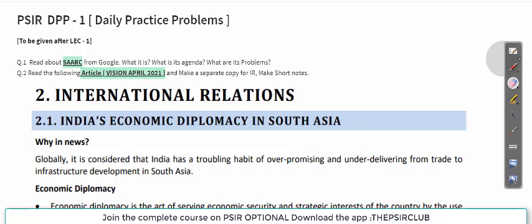This is going to be lecture number 1, and in the orientation session we already discussed the proceeding of UPSC. Today we will discuss the content and, most importantly, we will discuss the optional.